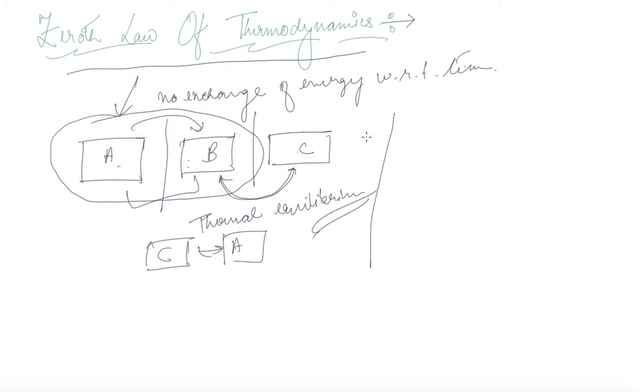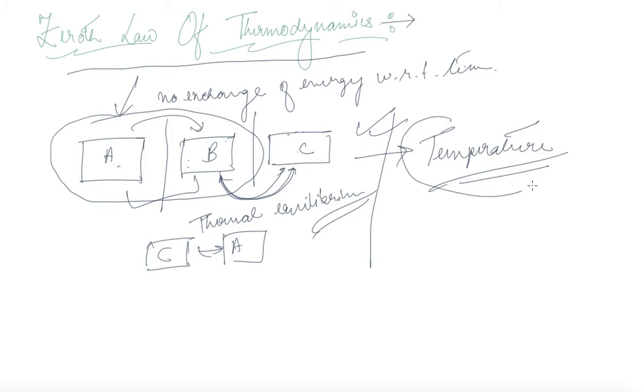Now, why is this important? The reason this is important is because the zeroth law of thermodynamics leads us to the concept of temperature. What is actually temperature? If there is no difference in temperature, then there will be no exchange of heat.